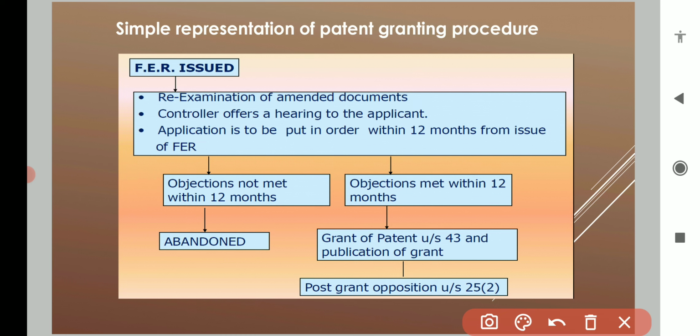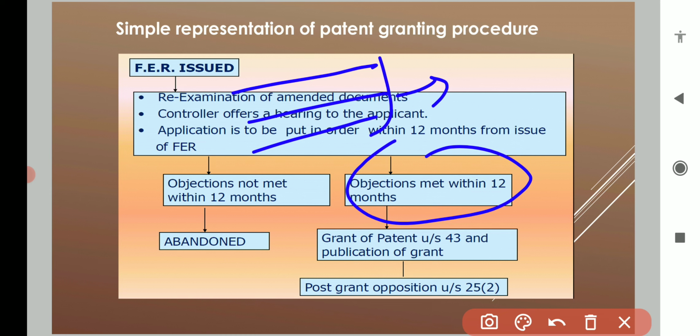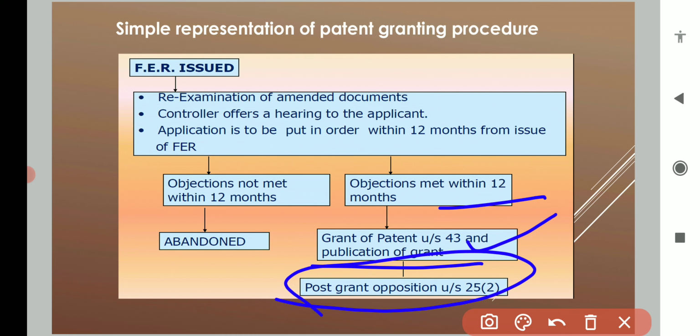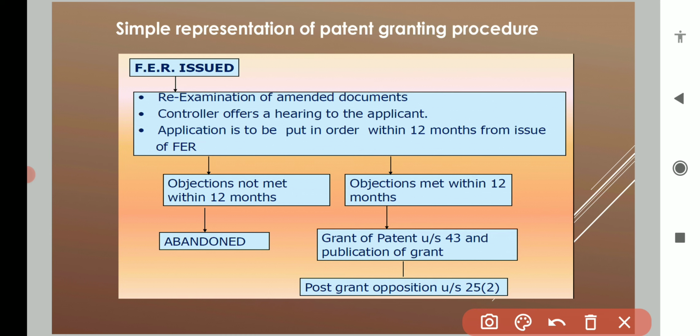If you have changed everything and resolved all the objections within 12 months, then the patent will be granted to you. After the patent grant there will be post-grant opposition also, meaning someone can file post-grant oppositions against your patent.